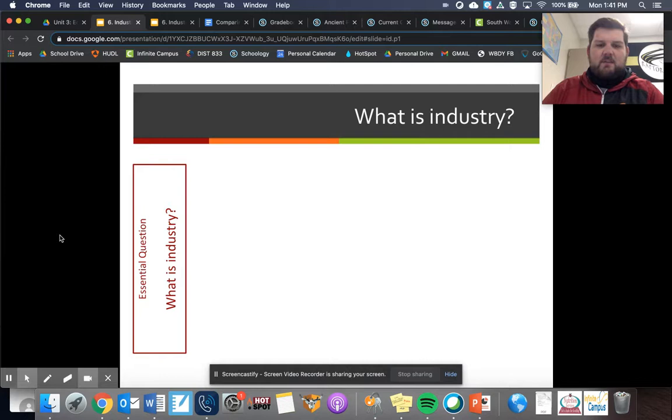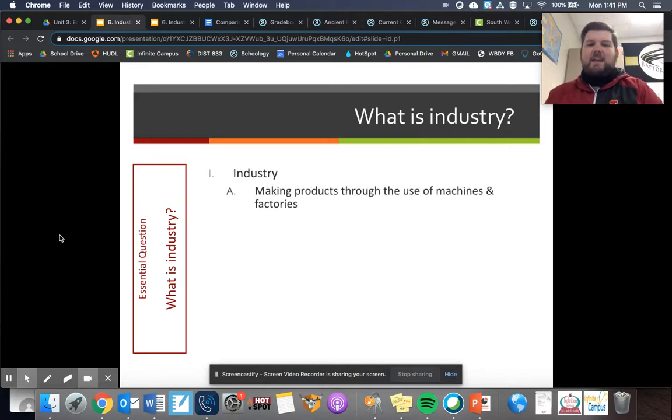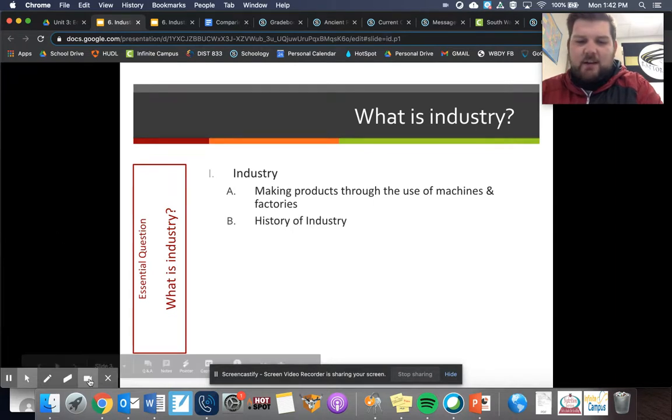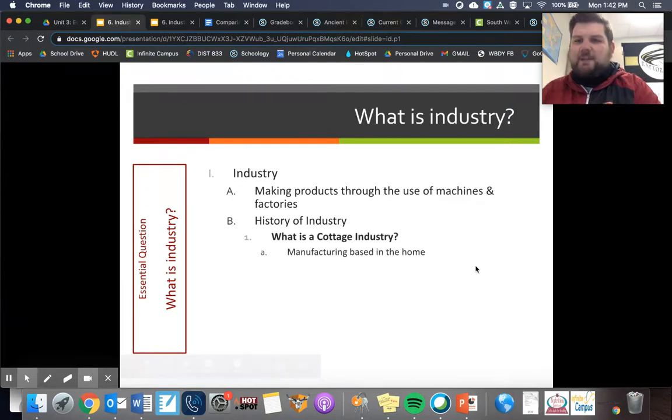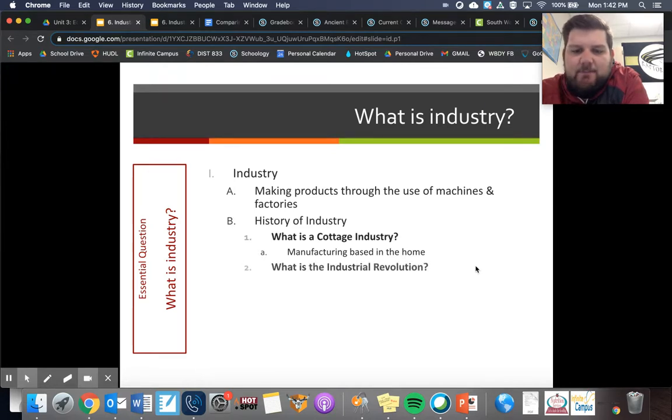Okay. So what is industry? Well, industry is making products through the use of machines and factories. That's what industry is. Pretty easy definition. A little bit of the history of industry is, way back before the Industrial Revolution, manufacturing was based in homes, which is called cottage industry. Manufacturing based in homes is cottage industry.